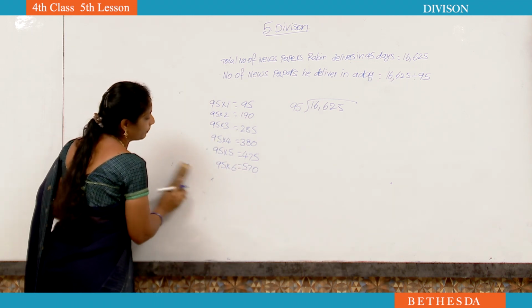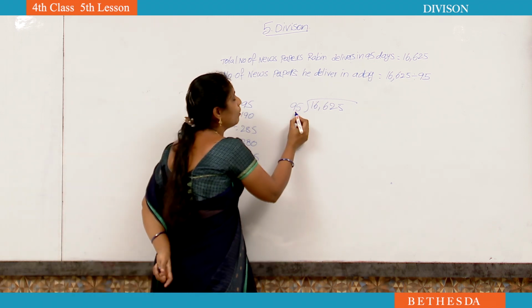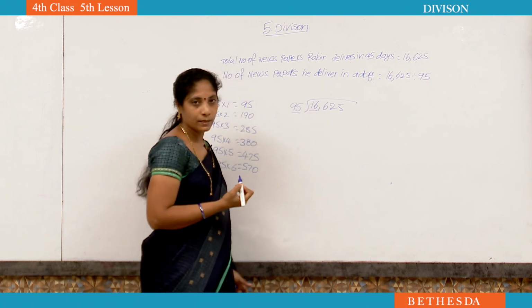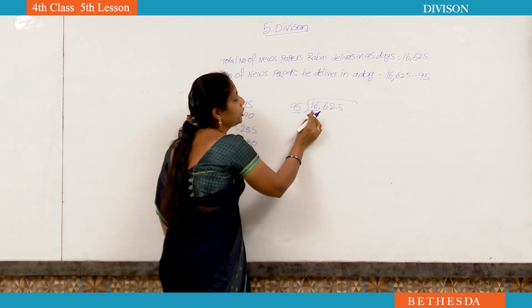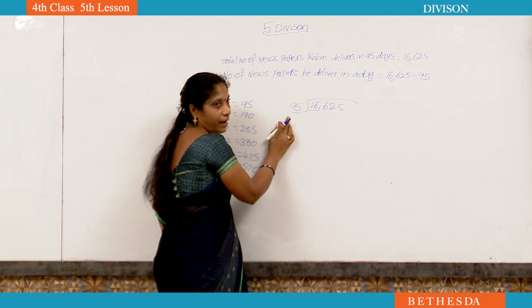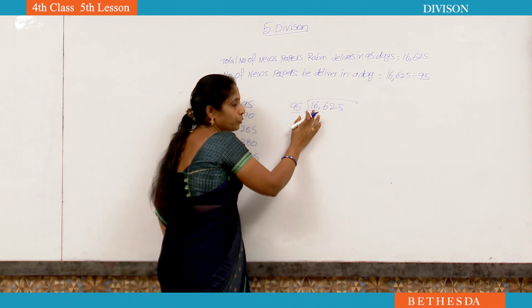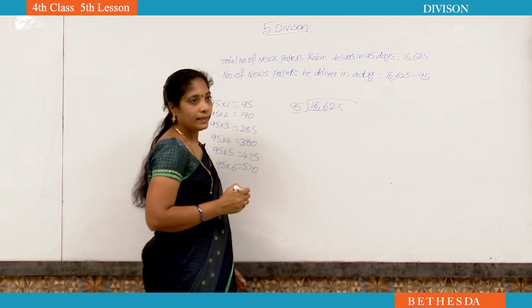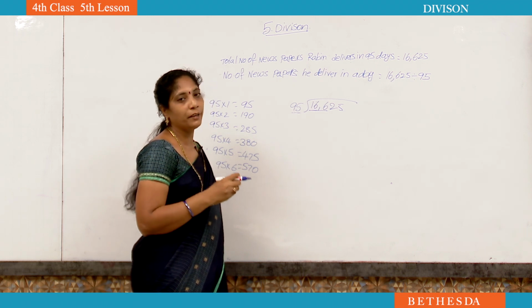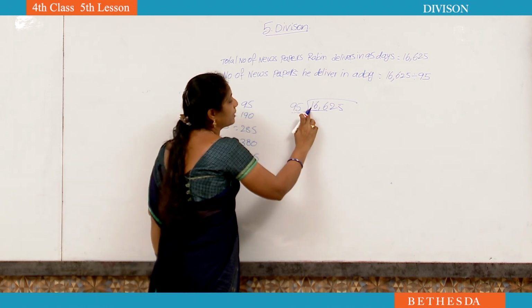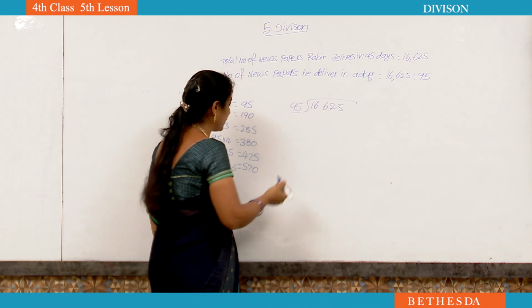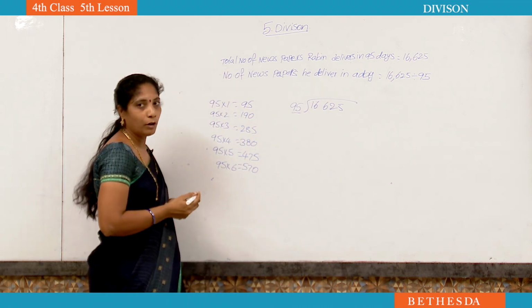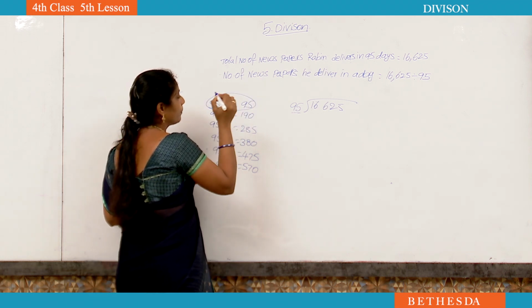Now listen carefully. See here, in the divisor how many digits are there? 2. Now we have to compare the first two numbers. If you compare, 16 is less than 95. If the two numbers are less than the divisor, you have to take 3 numbers. Yes, 16 is less than 95, that's why you have to take 3 numbers at a time. Now 166. Is there 166 in the 95 table? Not there. Then what should we do? We have to take the number below.